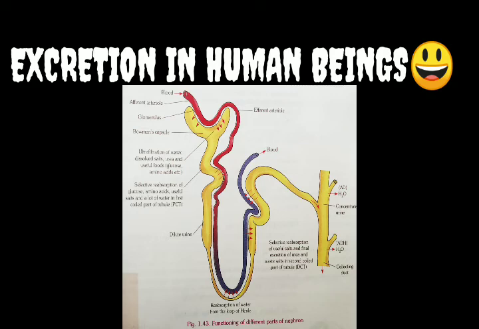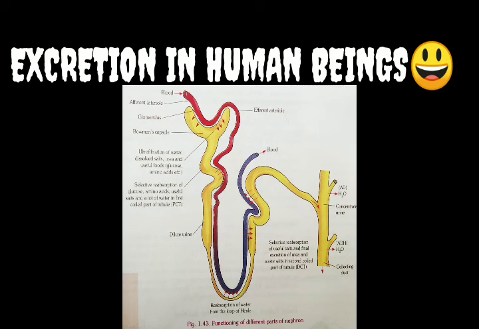See the diagram, you will understand all the things. And last is the collecting tubule. What is the collecting tubule? It is a tube-like structure to which all the nephrons are connected. This part is located in the pelvis of the kidney, the inner part of the kidney, that is called the pelvis, right?